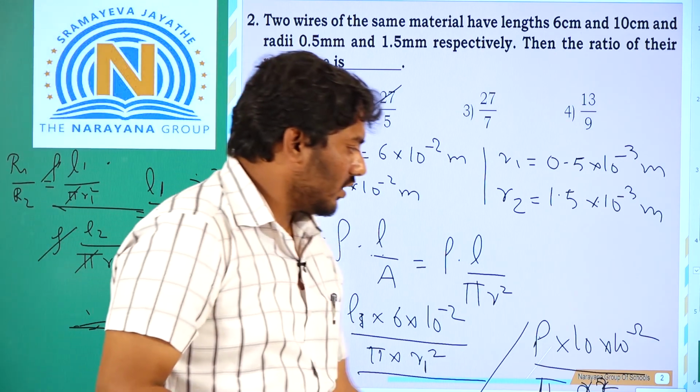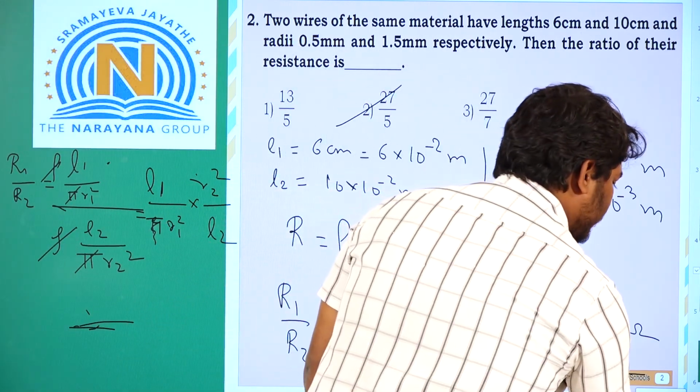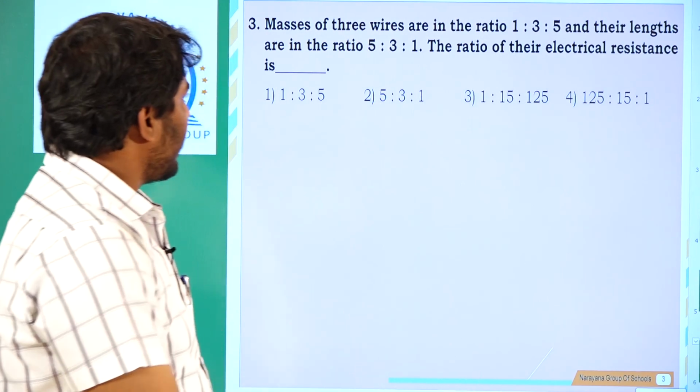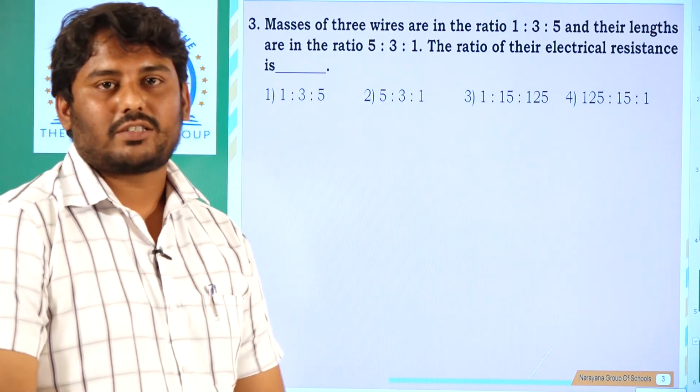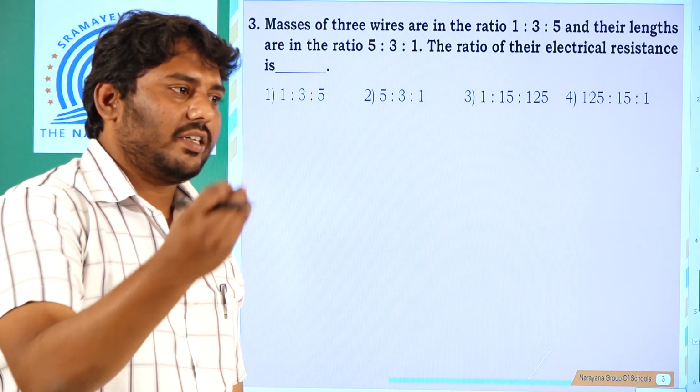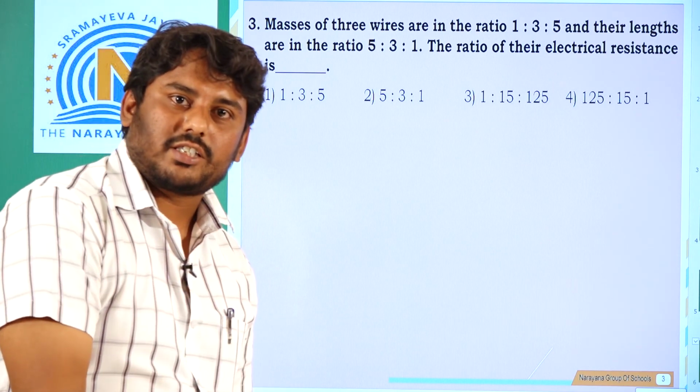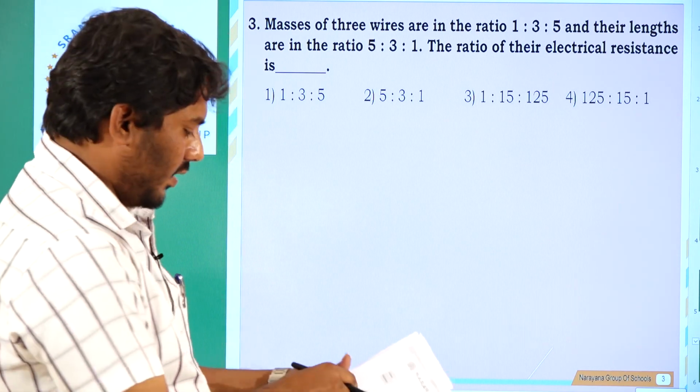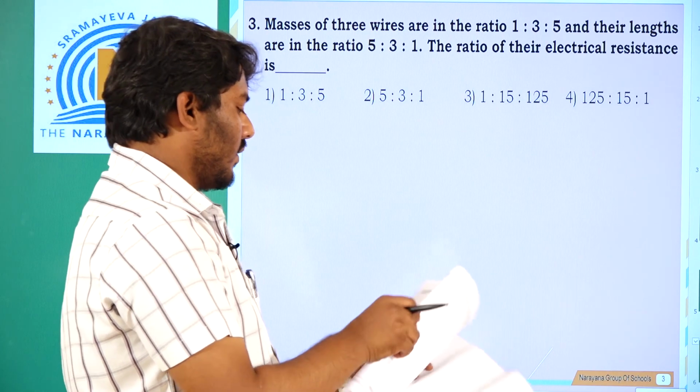So now let's go to the third question. What have they given us? Again they are asking about masses. See, there is a direct relation between the resistances and masses. Let me tell you what that relation is.